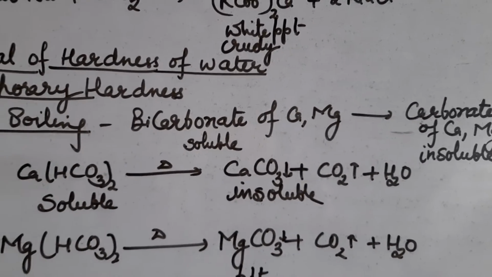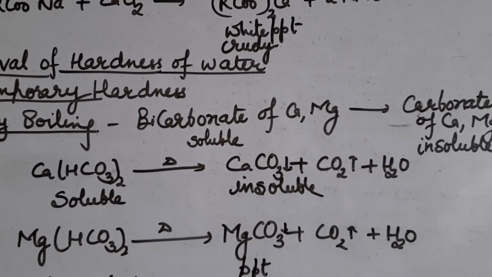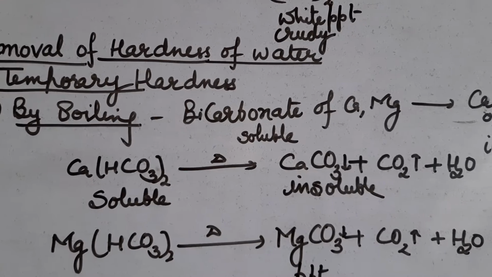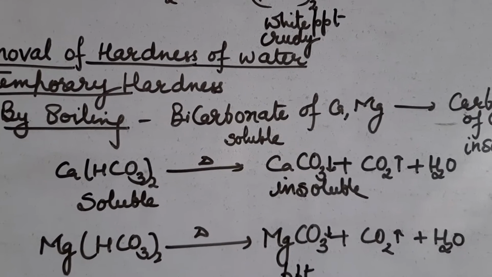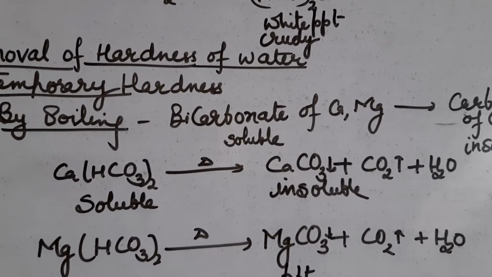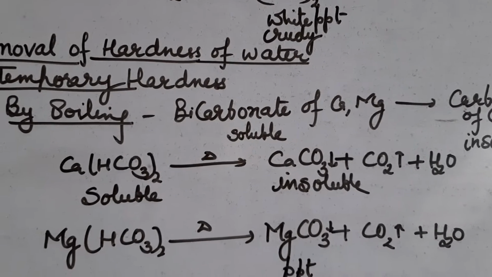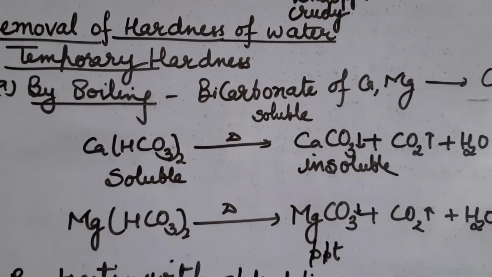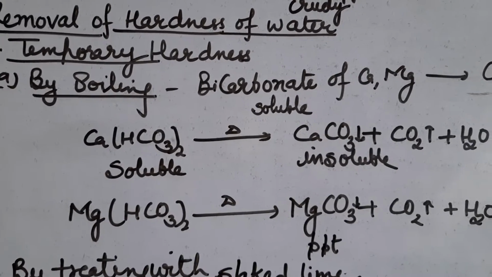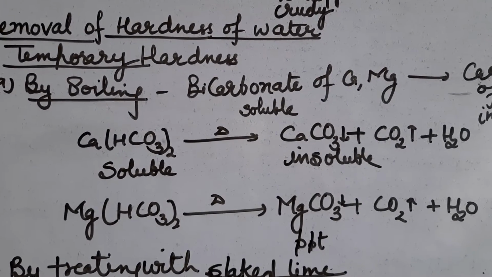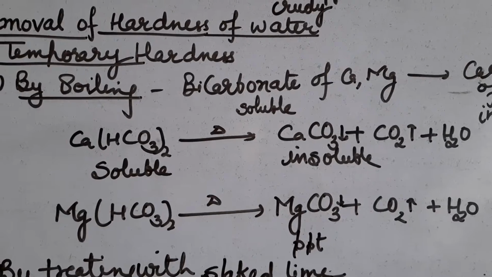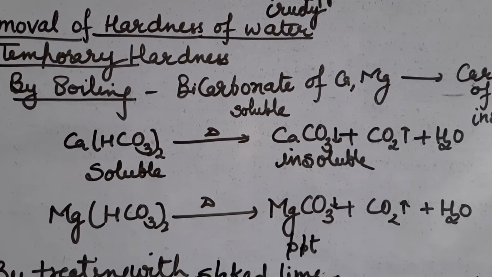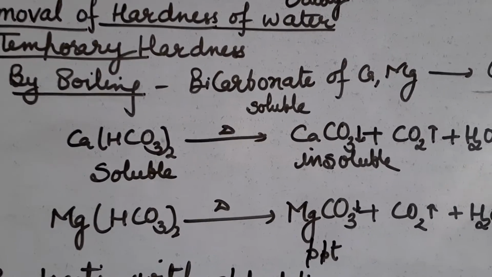For example, when you boil the water for 10 to 15 minutes, you find that some white powdery substance is left at the bottom of the water. This powdery substance is the temporary hardness, in which bicarbonates of calcium and magnesium have converted into carbonates of calcium and magnesium, which are insoluble and settle at the bottom of the container.